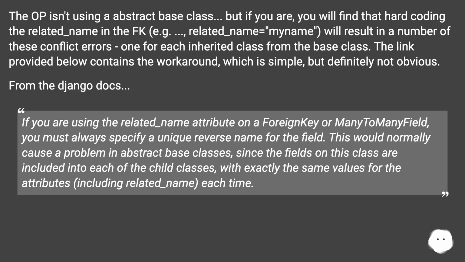From the Django docs: if you are using the related_name attribute on a foreign key or many-to-many field, you must always specify a unique reverse name for the field. This would normally cause a problem in abstract base classes, since the fields on this class are included into each of the child classes, with exactly the same values for the attributes, including related_name, each time. More info here.